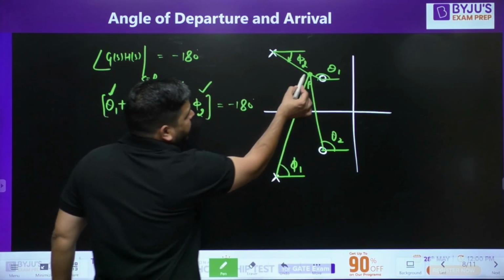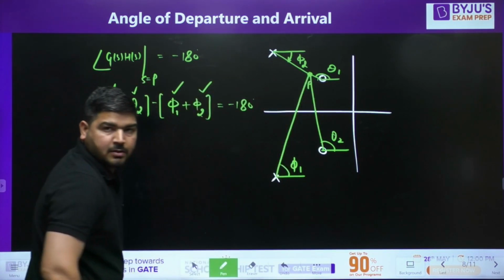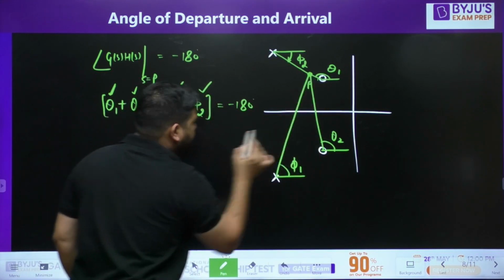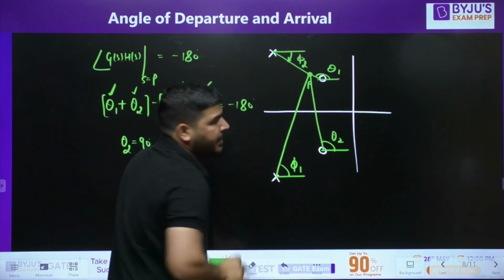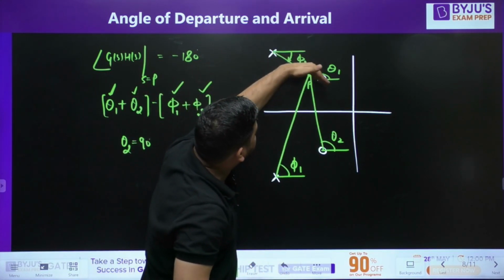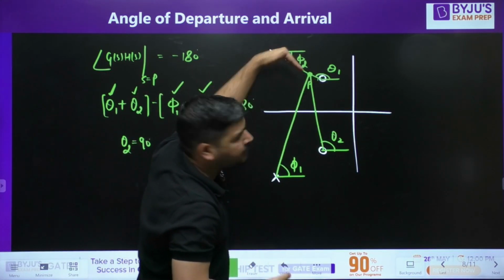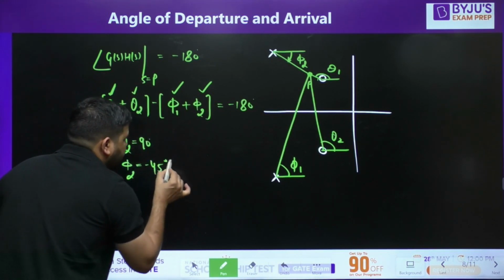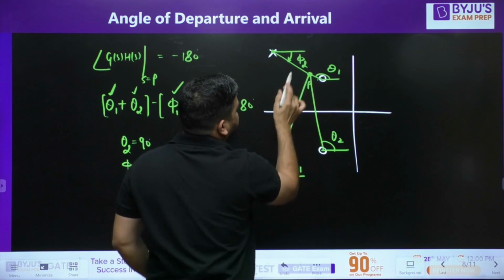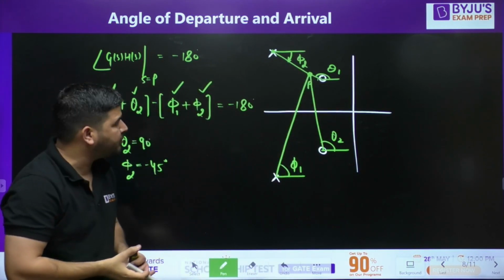So if you take that this P point is very close to this zero, then you can say that theta 2 has to be 90. This angle will become 90, and this phi 2 will be minus 45 degrees, because you know its position, and you can calculate this angle with the help of geometry.